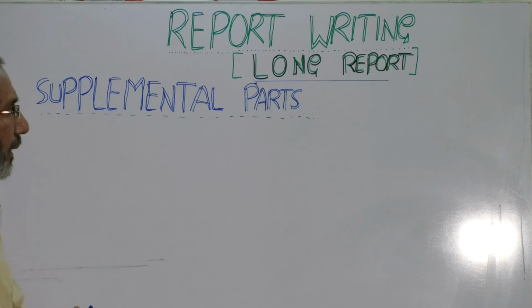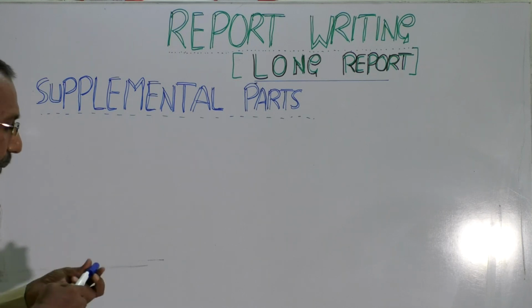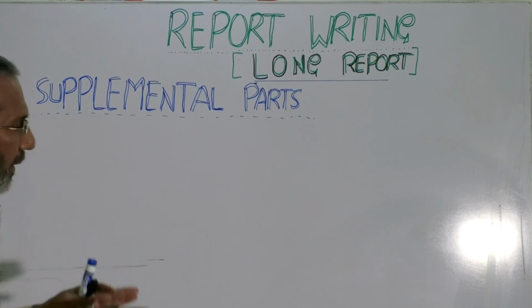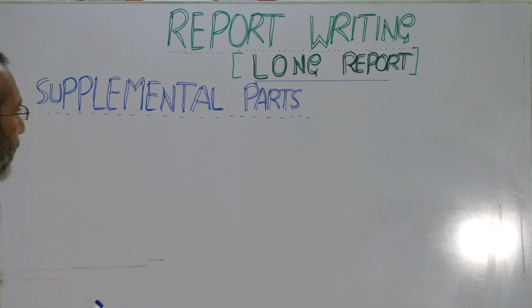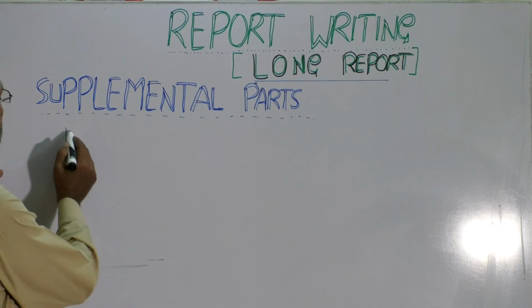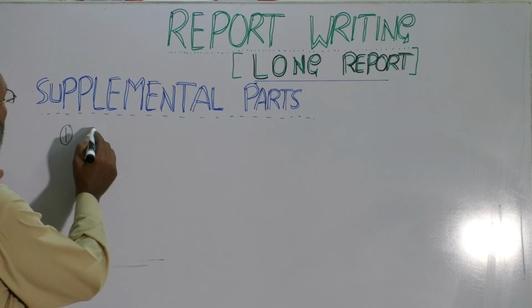So for supplemental parts, a little bit of variation is there, but generally speaking, we say these 4-5 things are always there in supplemental parts. Number one is appendix.